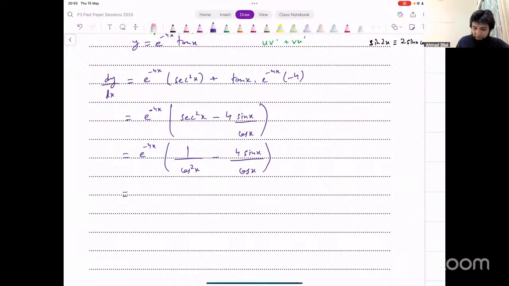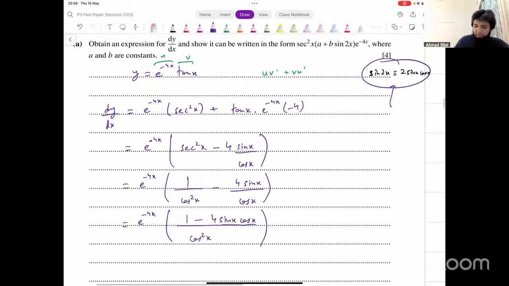Now we can take LCM. What's the LCM going to be? Cos square x cos x. The higher power is the LCM. That's the denominator, cos square x. In the numerator, we get 1 minus 4 sine x into cos x. And that's where this was coming from. Sine 2x is 2 sine x cos x, right?